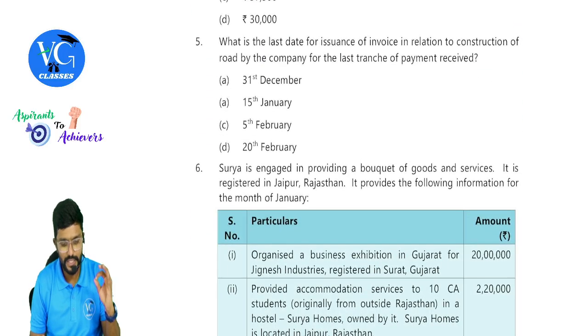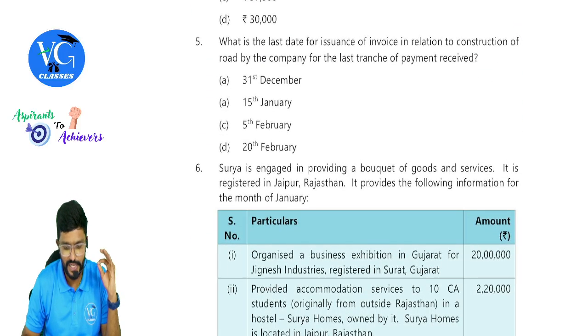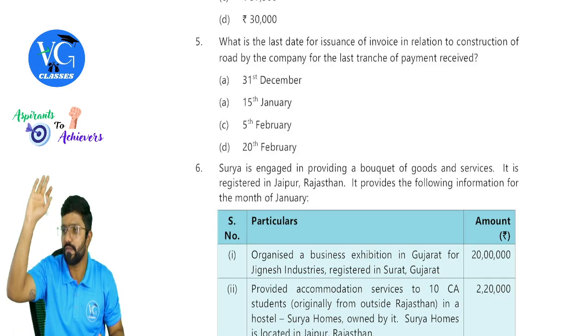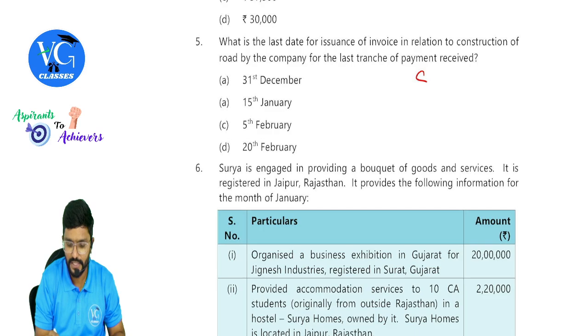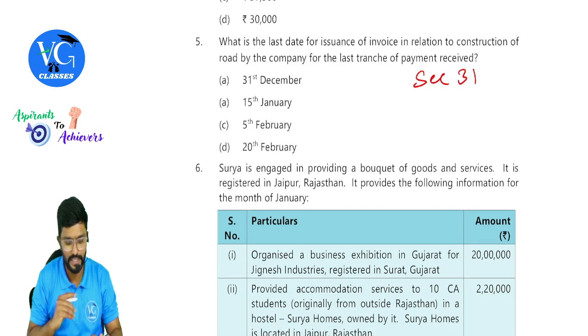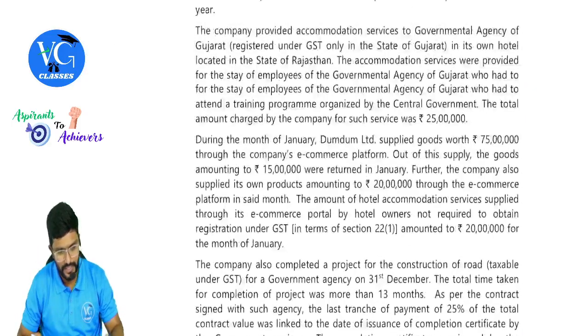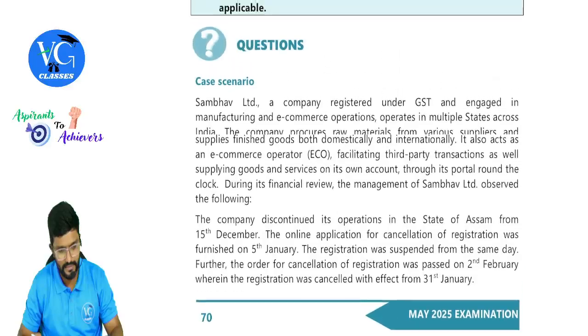Okay, sir. What is the last date of issuance of invoice in relation to construction of road by the company for the last tranche of payment received? So this is the due date of invoice. The last date to issue invoice is nothing but section 31, guys. Okay, sir. Five questions are there. Let us see the story now. Case. Let us solve the case.